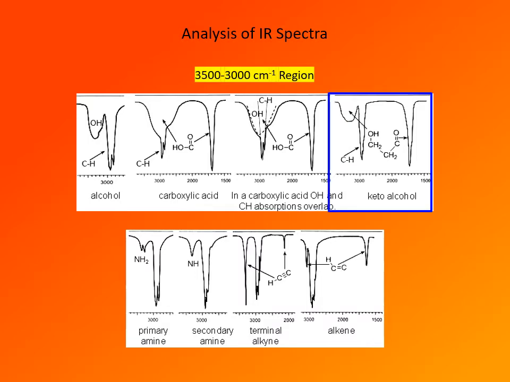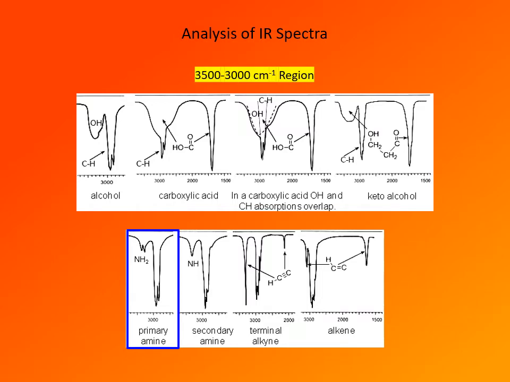Distinguish that from hydroxyketone or ketoalcohol. In the case of hydroxyketone, OH and carbonyl absorption will be separate, and OH will be in its usual position at around 3300, and of course keto will show in its usual position between 1800, 1850 and 1650.